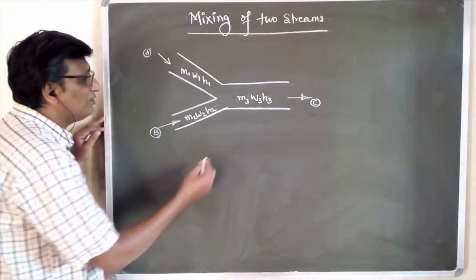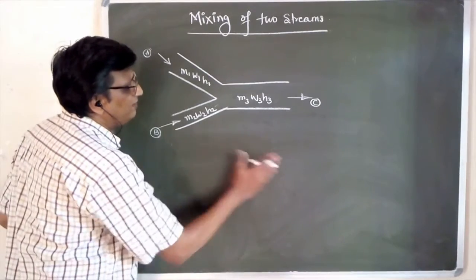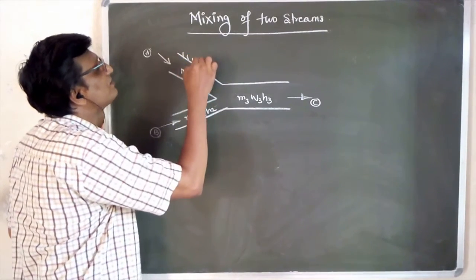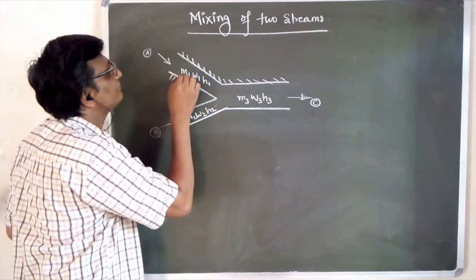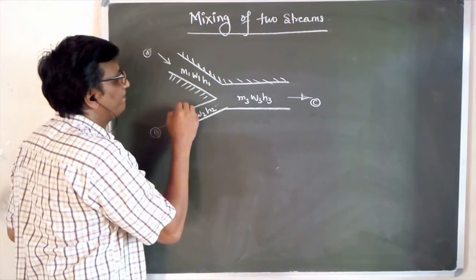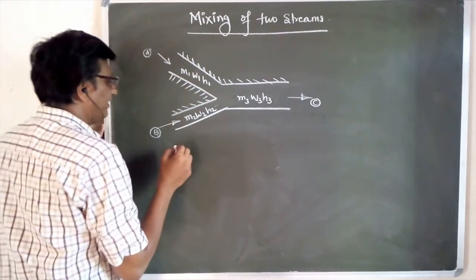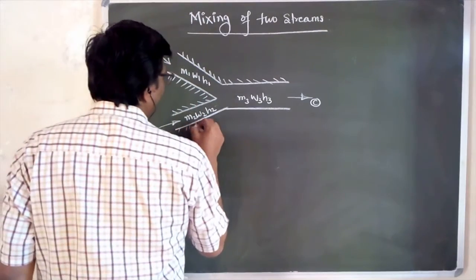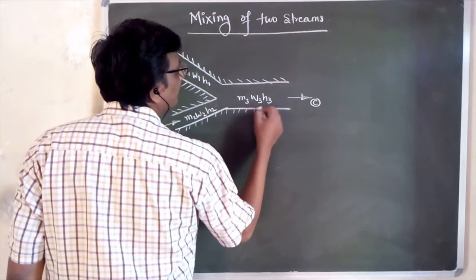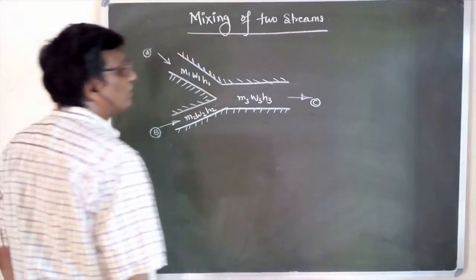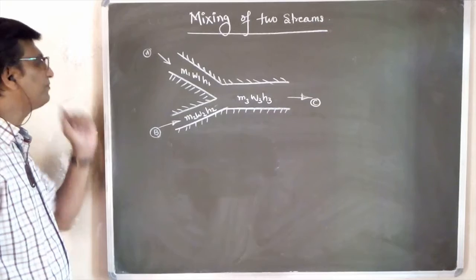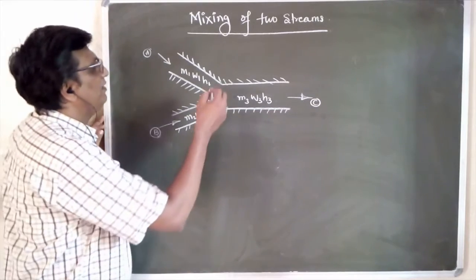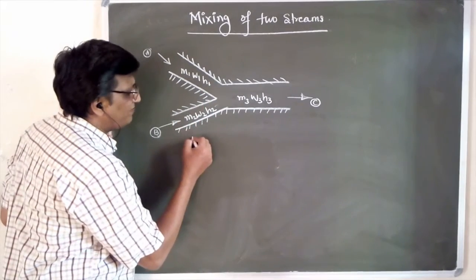Now, let us see that there is nothing going out. Nothing going out means no energy is transferring from the system to the surrounding and from the surrounding to the system. Now, let us balance the things.